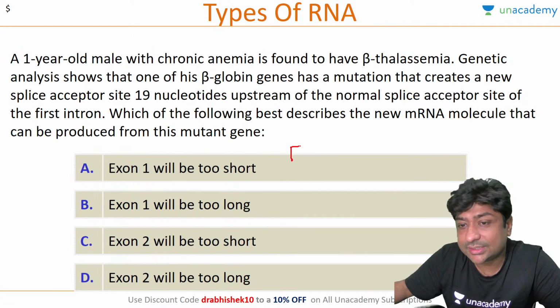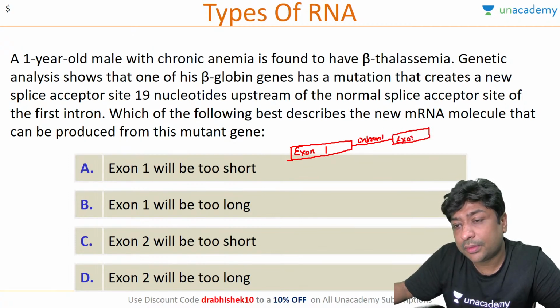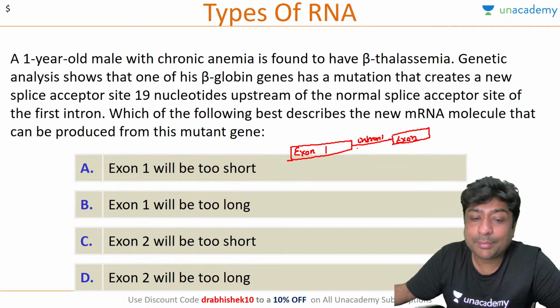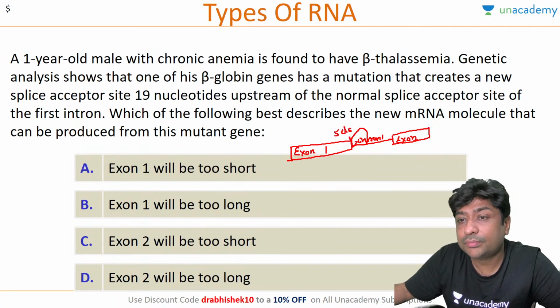So this is exon 1. This is intron 1. And this is exon 2. Now normally, what happens in splicing? There is a nucleophilic attack on the 5' donor end, and this is cut out.